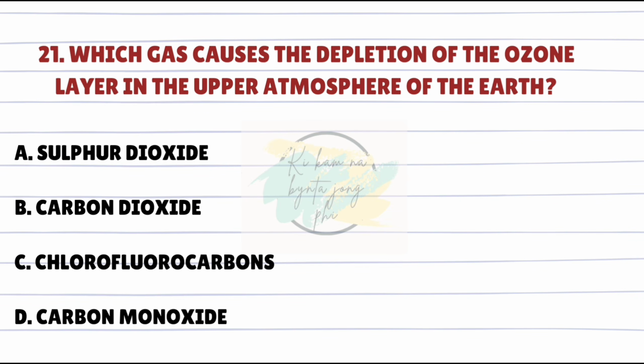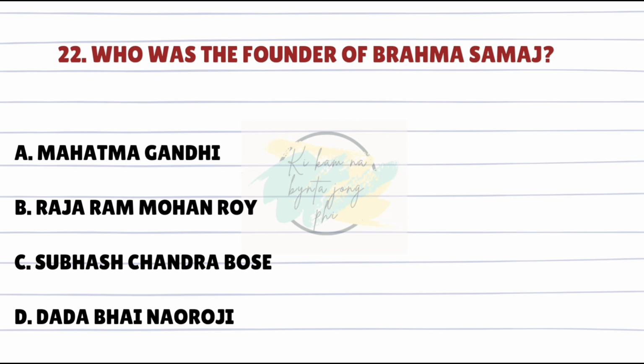Which gas causes the depletion of the ozone layer in the upper atmosphere of the Earth? Answer is C. Chlorofluorocarbon. Who was the founder of Brahma Samaj? Answer is B. Raja Ram Mohan Roy.